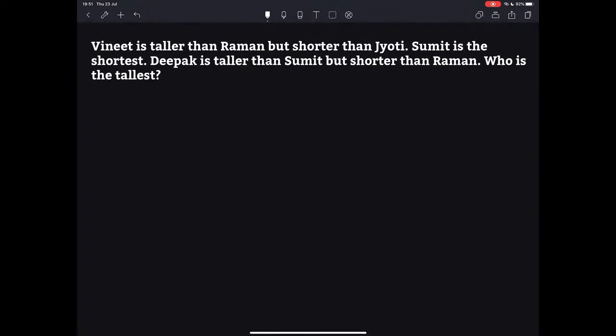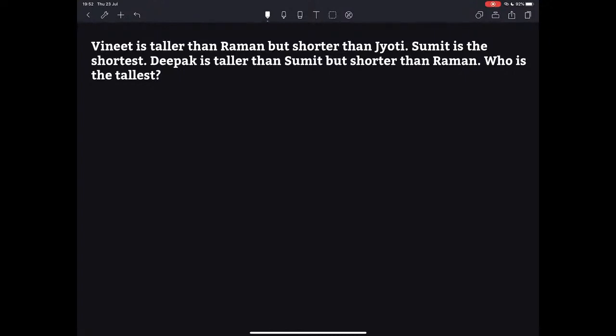We have a question regarding height. It says, Vineet is taller than Raman but shorter than Jyoti. Sumit is the shortest. Deepak is taller than Sumit but shorter than Raman. Who is the tallest? If you draw the diagram, you can easily come up with the answer within seconds. I will just give you a few seconds and see if you can come up with the right answer. Okay, Sam says it is Vineet.